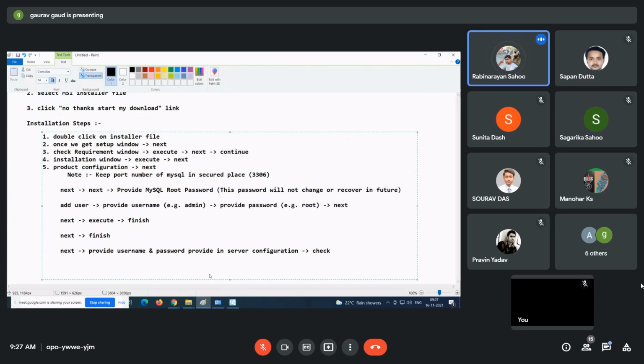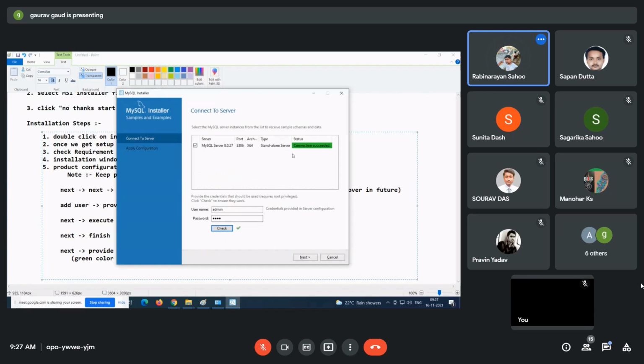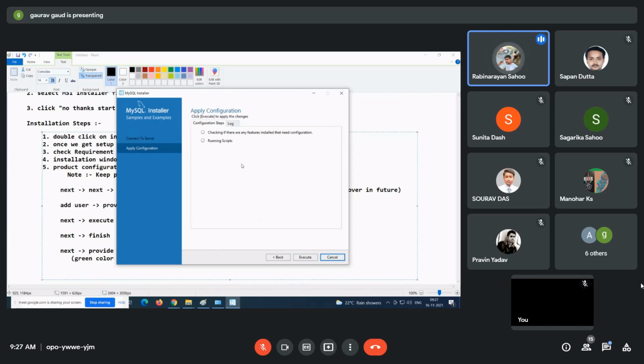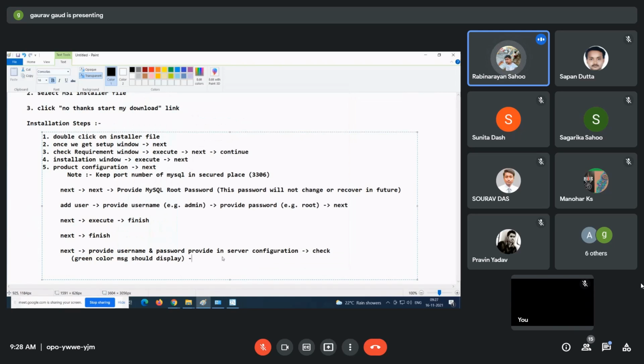After this, a green color message should display. Are you getting my point? Here we are getting green color message, connection success. After that, click on Next. At last, click on Next and now click on Execute.